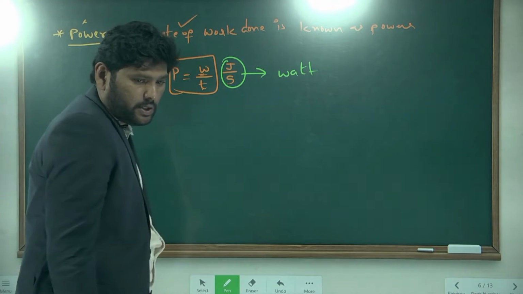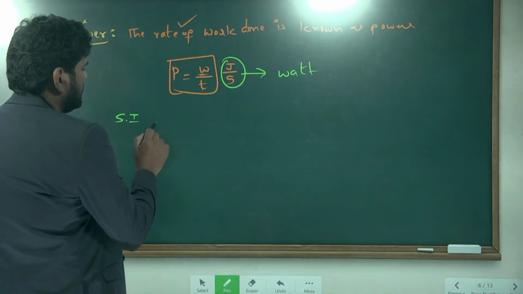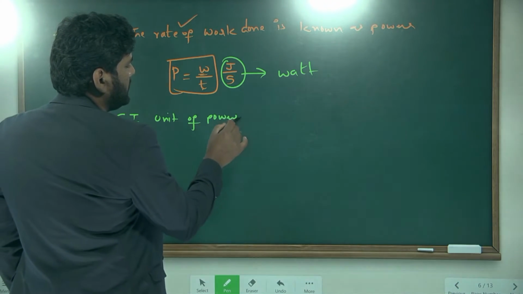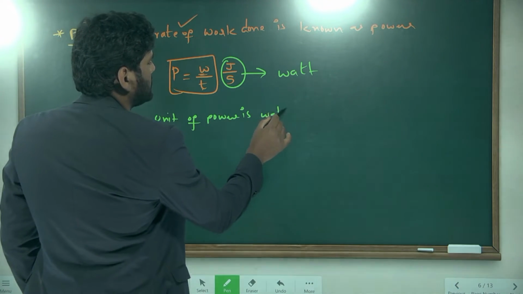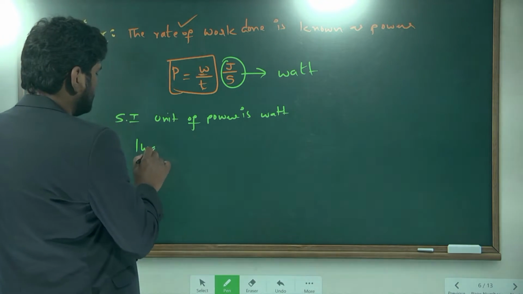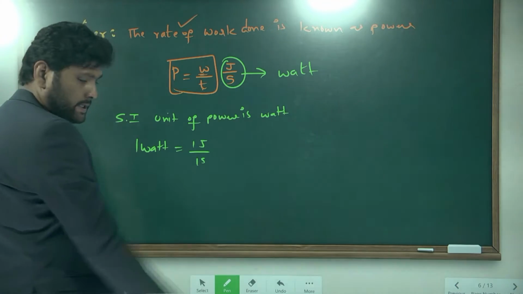So finally, the SI unit of power is watt. The SI unit of power is what? So 1 watt is equal to 1 joule per 1 second.